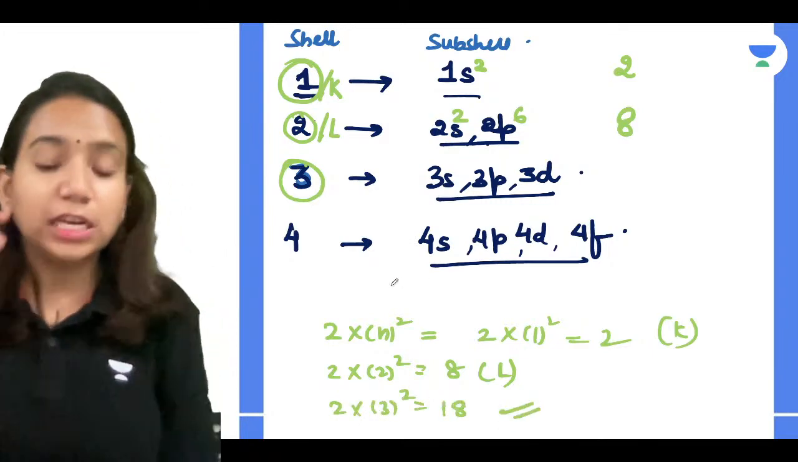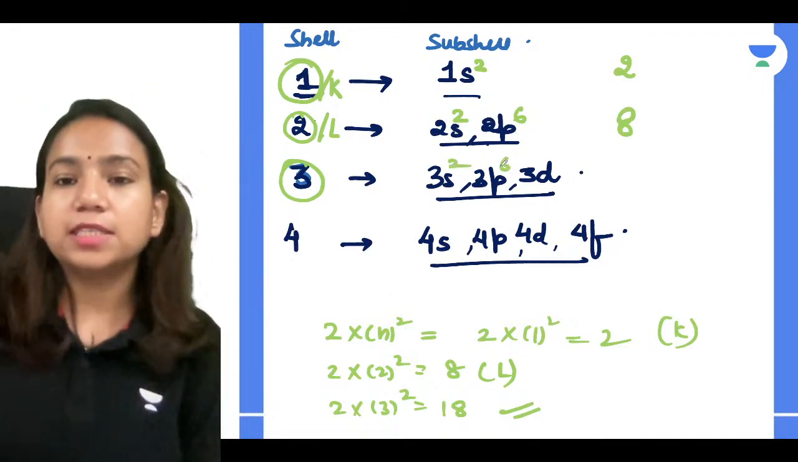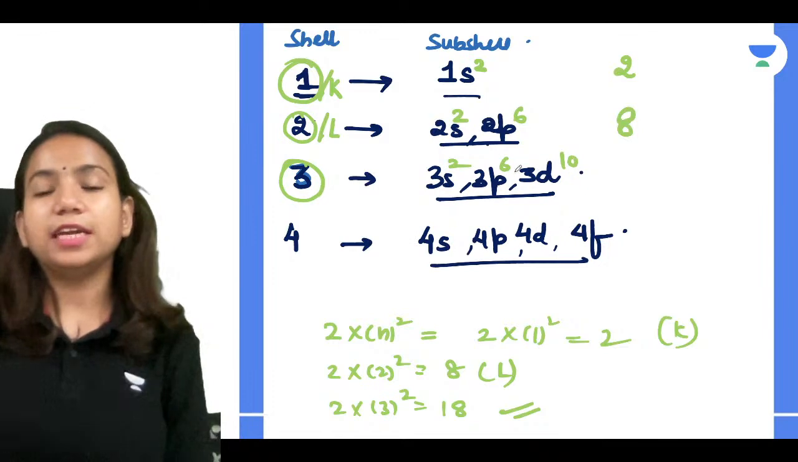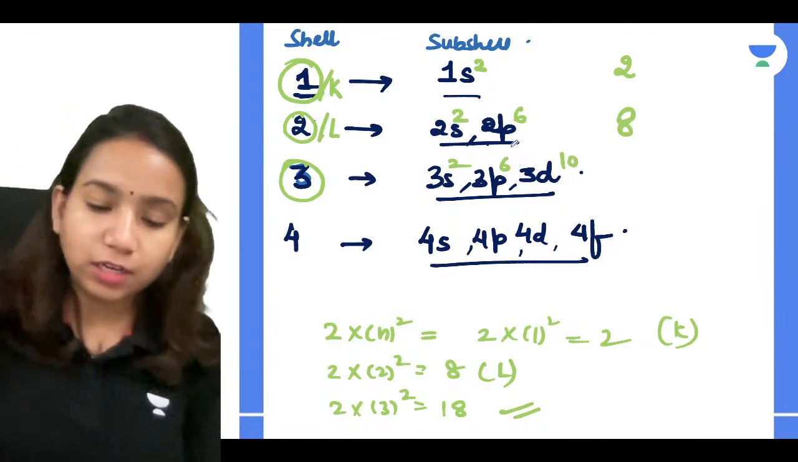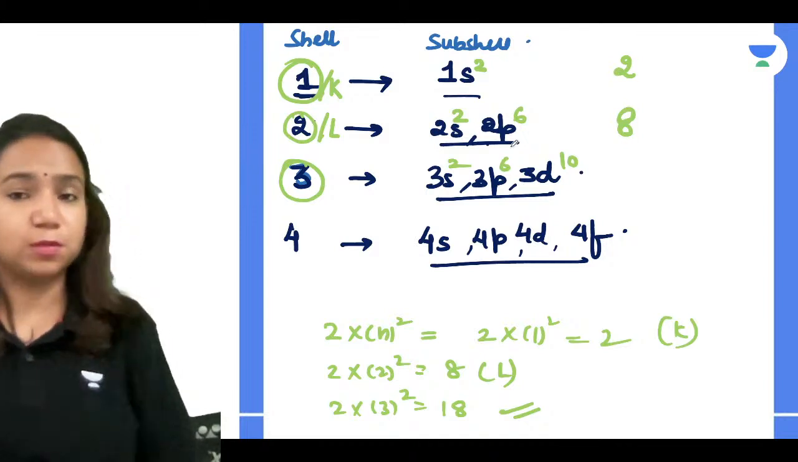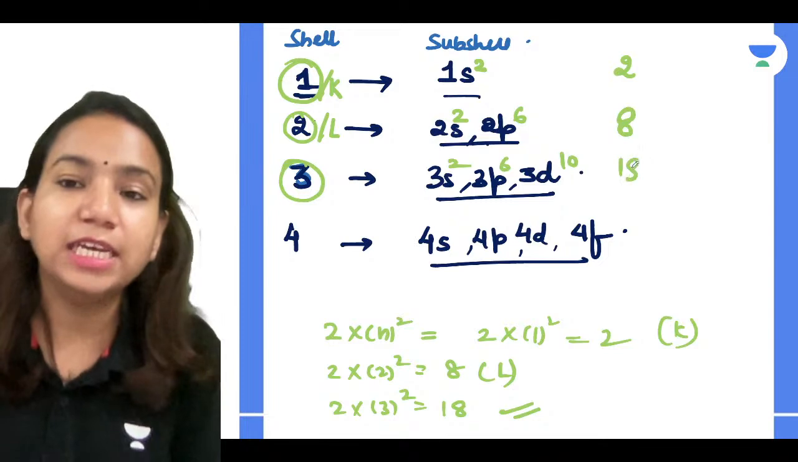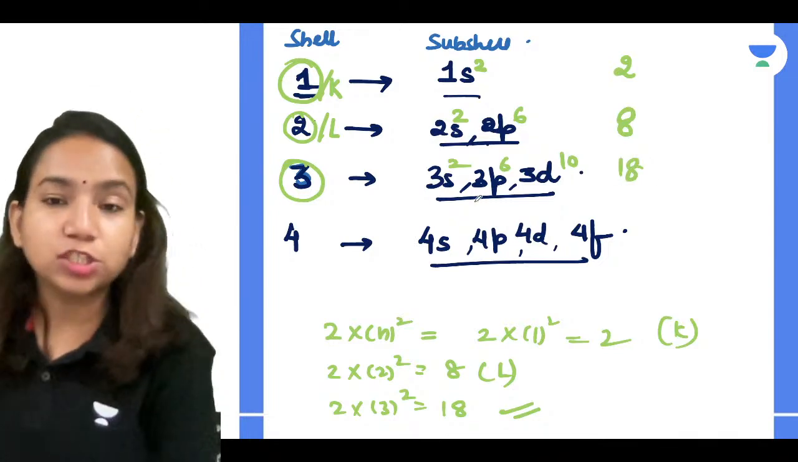have. But these 18 electrons, how are they distributed, guys? So 2 are present in S, 6 are present in P and 10 are present in D, which we have learned. Because S can have maximum 2, P subshell can have maximum 6 and D subshell can have maximum 10. So total it becomes 18. So this is how 18 electrons are distributed.